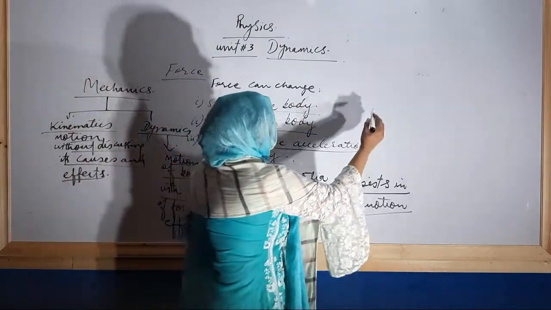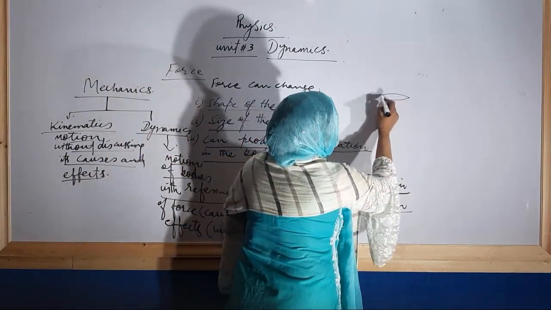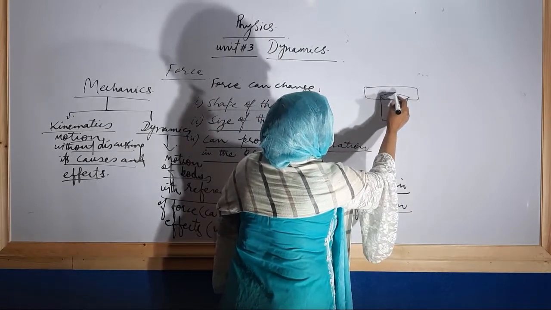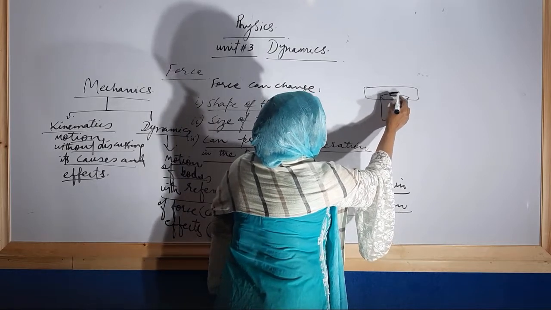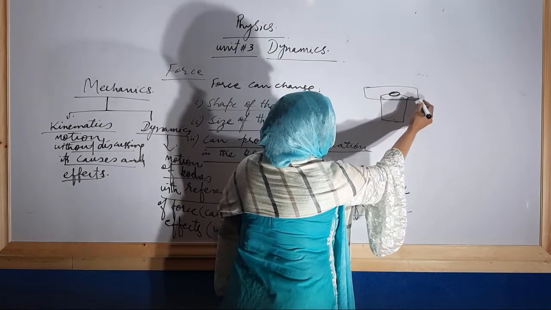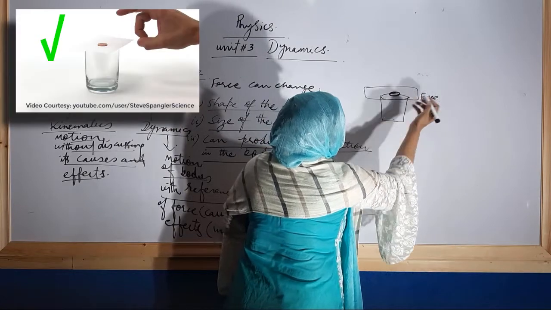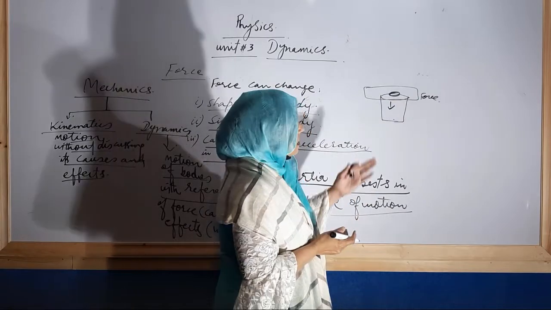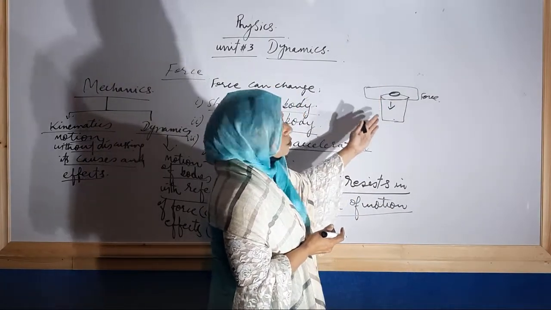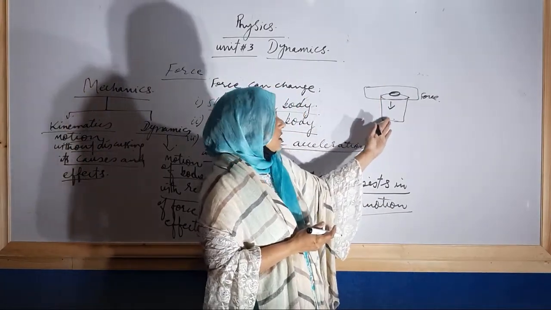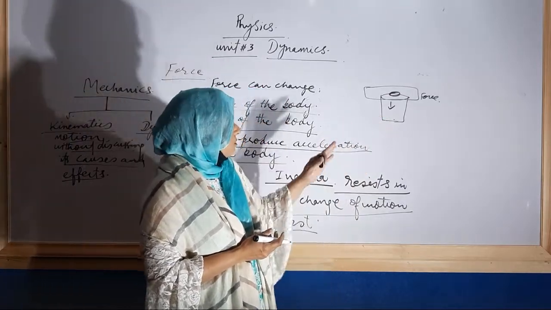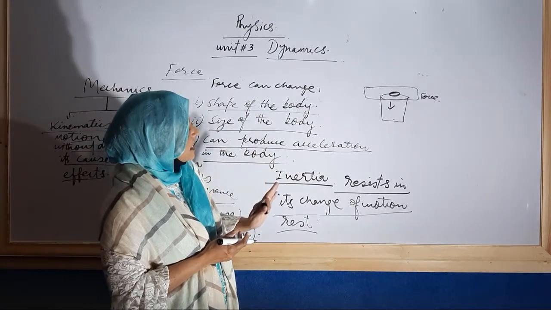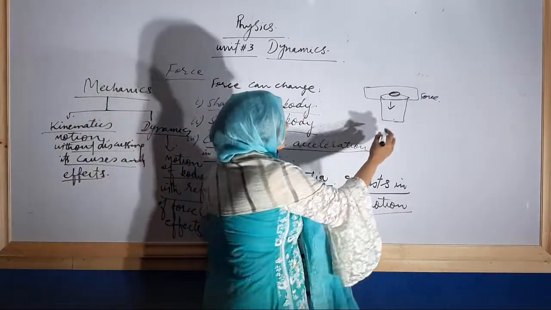For example, if this is a glass, and I place a cardboard over it and I place a coin over it, and if I jerk from this side and apply force, what will happen? This coin will move downward. Due to what? It is at rest, so it always wants to keep at rest. So this is inertia, which is that characteristic due to which a body resists any change. It wants to keep its state either at rest or in motion.